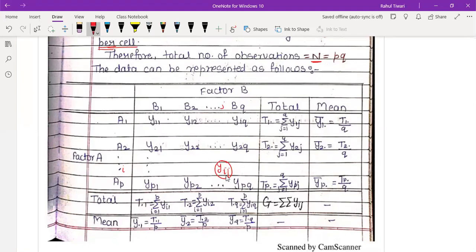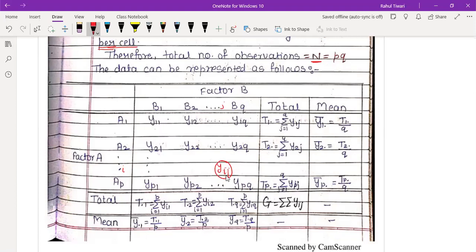Okay, and once you take y bar i dot, you need to divide this quantity by q. Why q? Because we have q levels. Because see, if you want a mean, how will you find the mean? You add everything and divide by how many observations there are. So how many observations are here? q observations. Have to divide by q. Similarly, when you get the mean of b1, this plus this divided by p. Why p? Because we have p observations. Getting my point? So you don't get confused between when you divide by p and when you divide by q, because the majority of doubts come from here only.